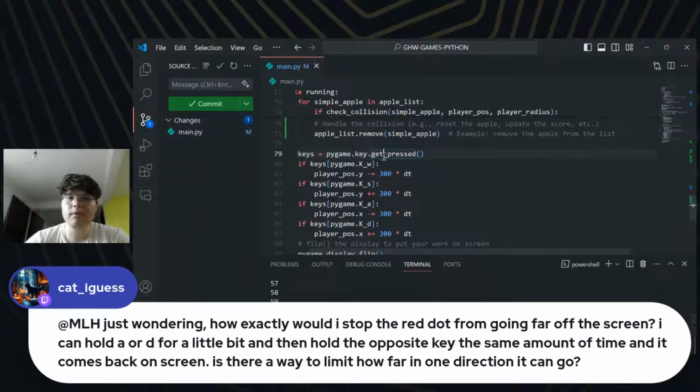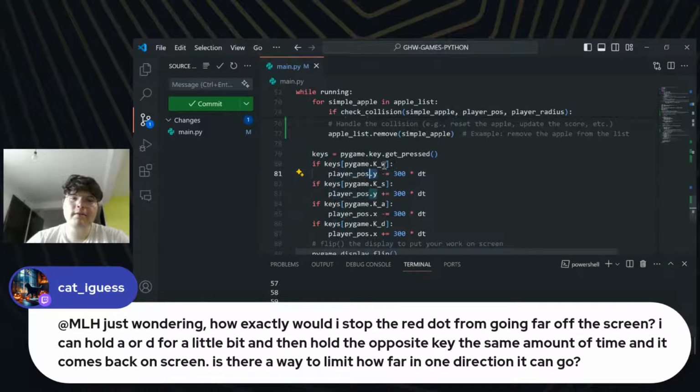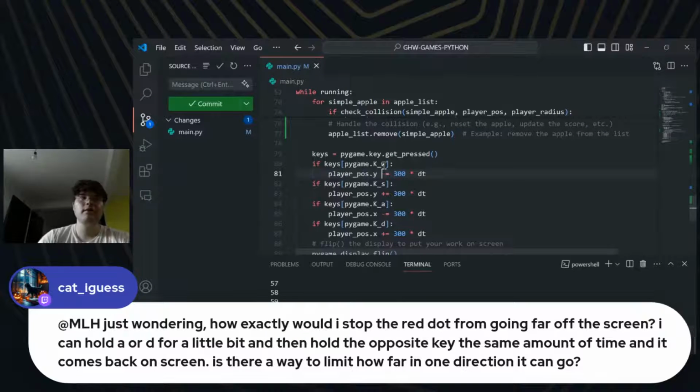Well, what I'm thinking is, if the player position of y is not greater than 300, then, I mean, it's not less than minus 300. It's greater than minus 300. And the player position, well, then do these.